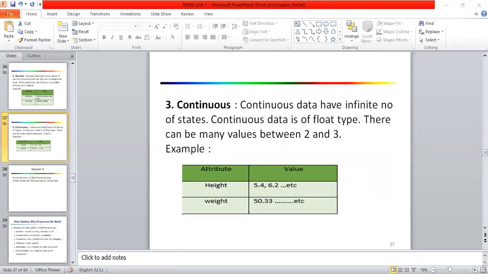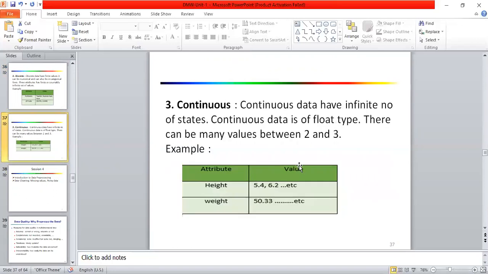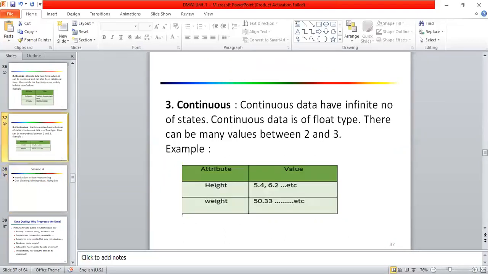Then particular correlation we can also calculate by using continuous and discrete data values, right? So this is all about session 3, different attributes in data mining. So in the next session we will discuss the next topic, that is data pre-processing, right?